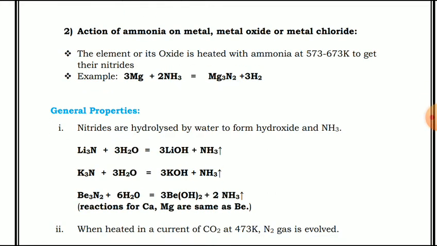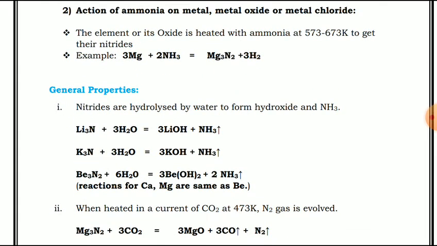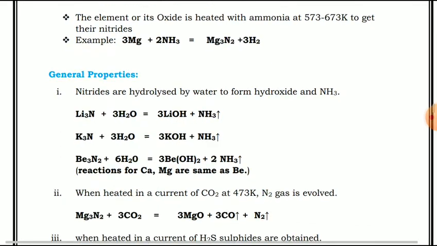When heated in a current of carbon dioxide at 473 Kelvin, N2 gas is evolved. See, this is the reaction. That means magnesium nitride reacts with 3 carbon dioxide molecules, which gives 3 magnesium oxide plus carbon monoxide plus N2 gas will be evolved.